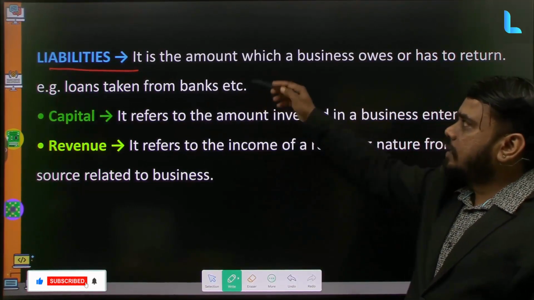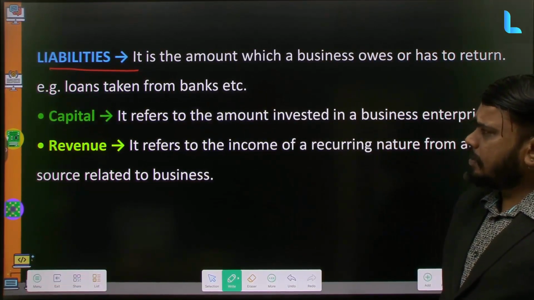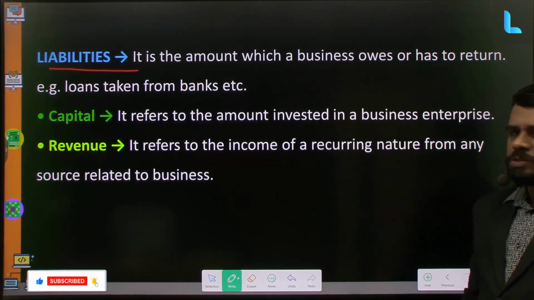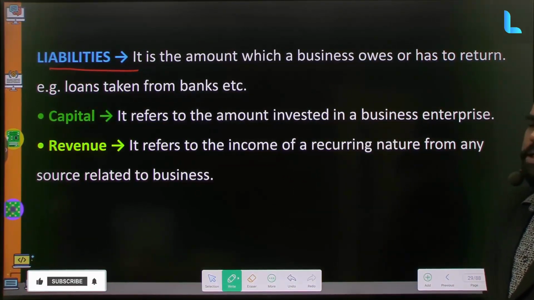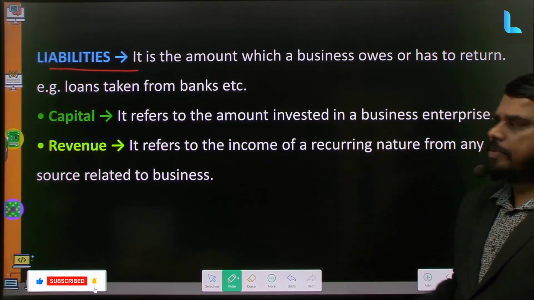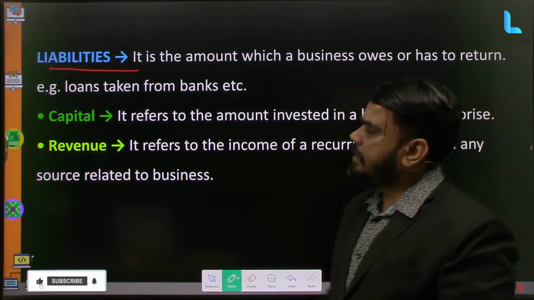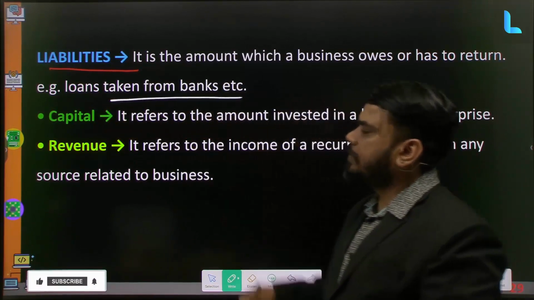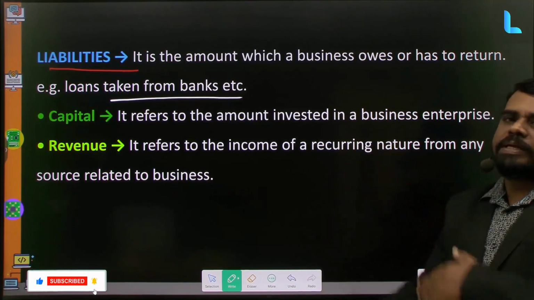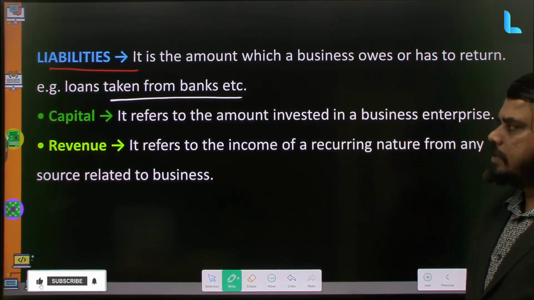Technically, it is the amount which the business owes or has to return to another person, individual or company. Example, loan taken from the company, or the goods which we have purchased on credit, we are supposed to pay them back. Those are nothing but liabilities.